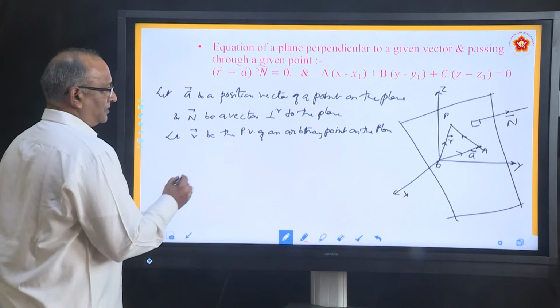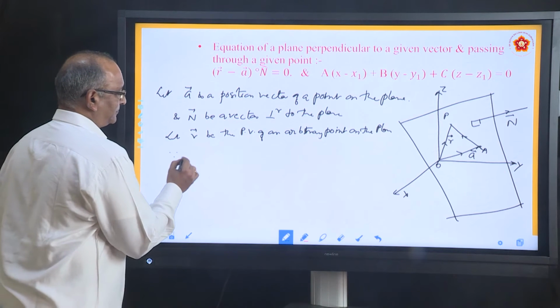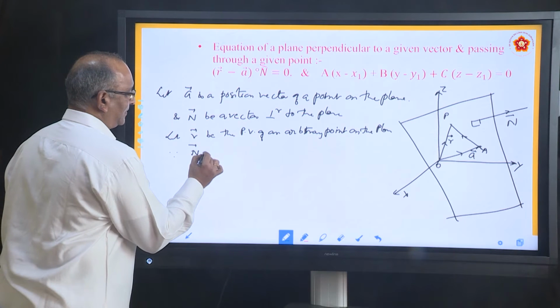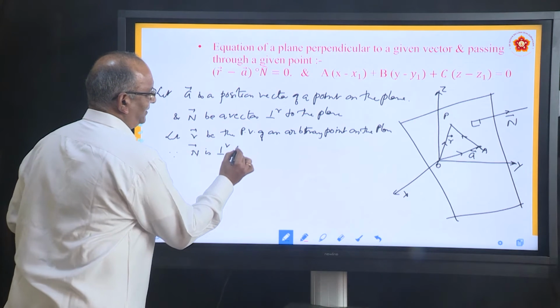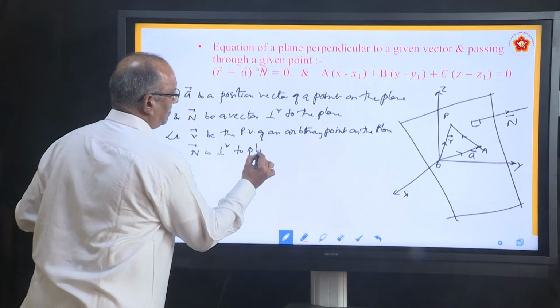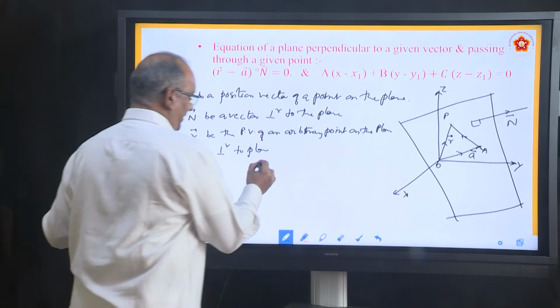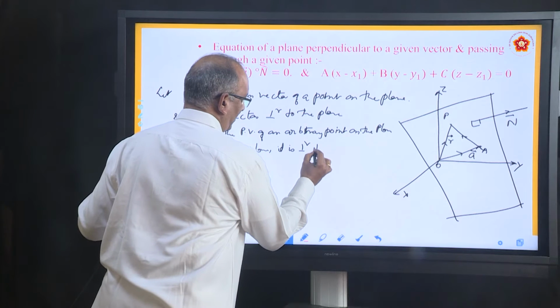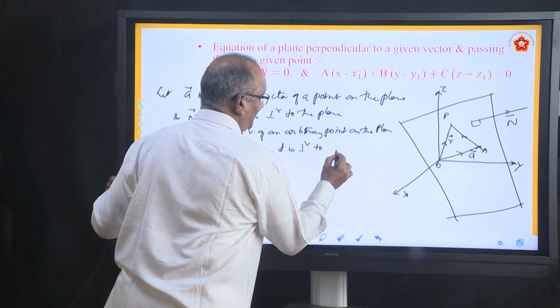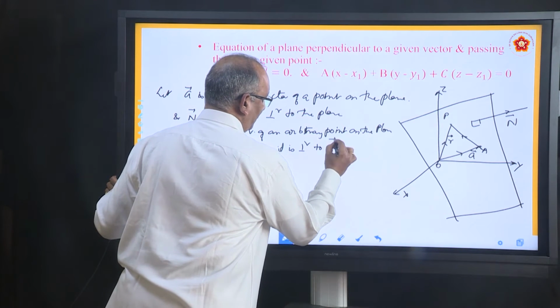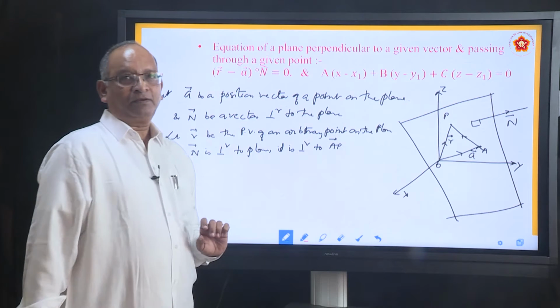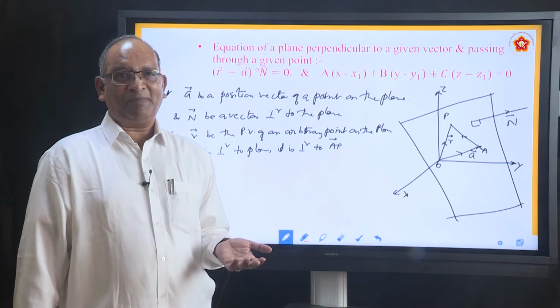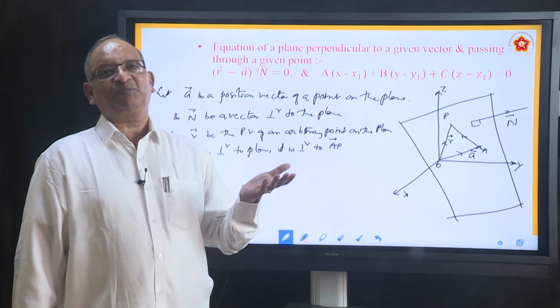Since n is perpendicular to the plane, it is perpendicular to vector AP. Once again, go back: there are two vectors perpendicular.